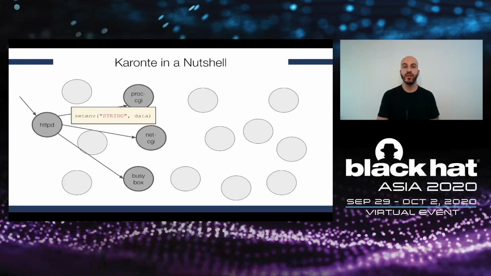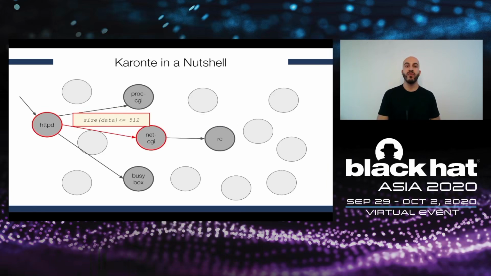We can see in this example that these two binaries interact through an environment variable. In practice, these two binaries know the name of this environment variable, which we call the data key of the communication, and using this data key they are able to share data. Each of these binaries can then itself further communicate and interact with additional binaries, as shown in this example. Now we have modeled all of these interactions in an interaction graph that we call the binary dependency graph. Using this graph, we can run our multi-binary taint analysis.